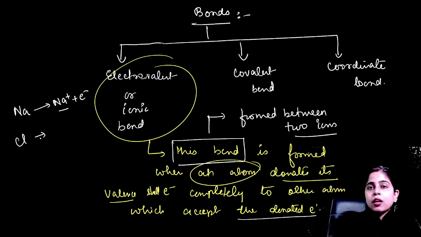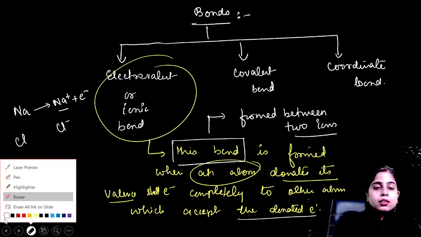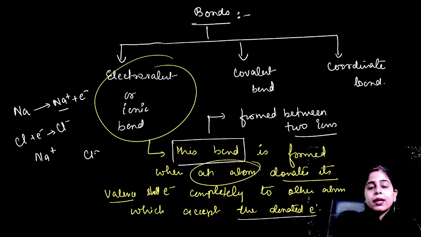In the outermost shell of chlorine, it has 7 electrons. So it can accept that electron and can form your Cl minus ion. So you can see there are two ions existing here, Na plus and Cl minus,